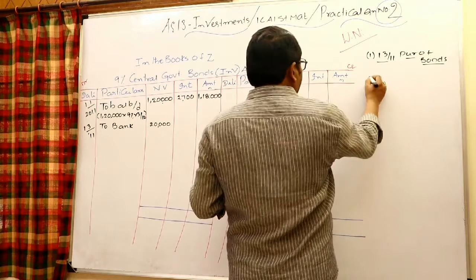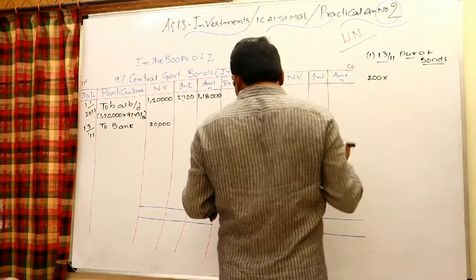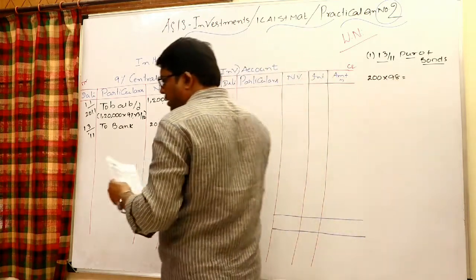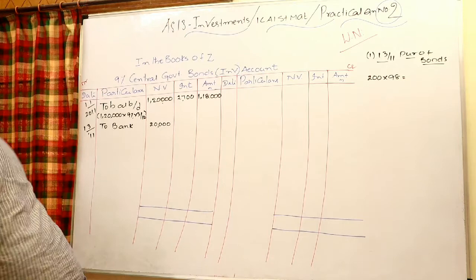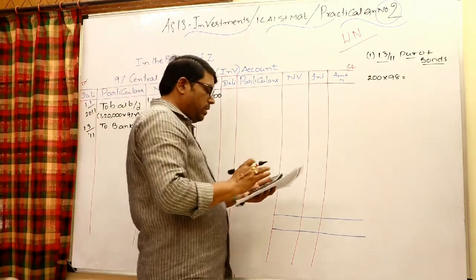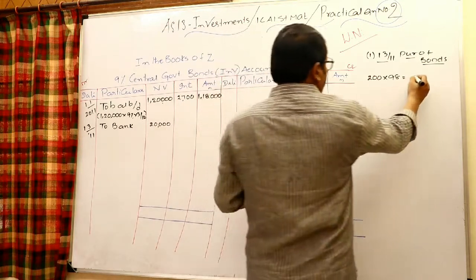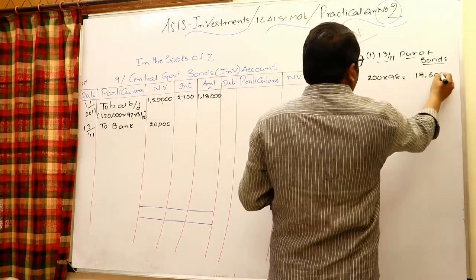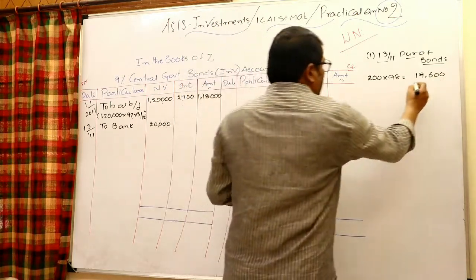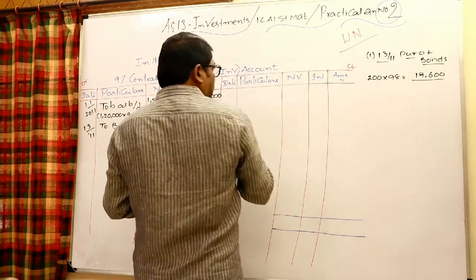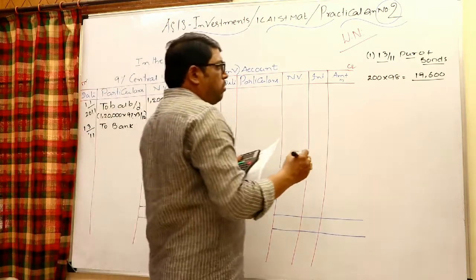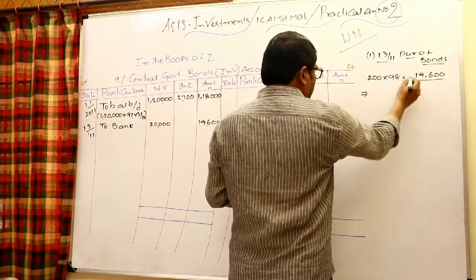How many bonds did we purchase? 200 bonds at rate 98. 200 into 98 is 19,600. Whether it is cum interest or ex interest, here it is mentioned ex interest, which means this is only paid towards the cost of investment. And obviously we have to pay interest also, which is not included there.